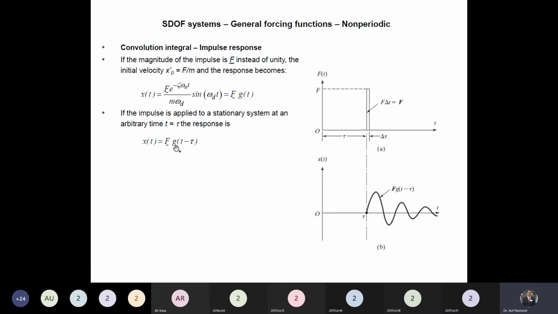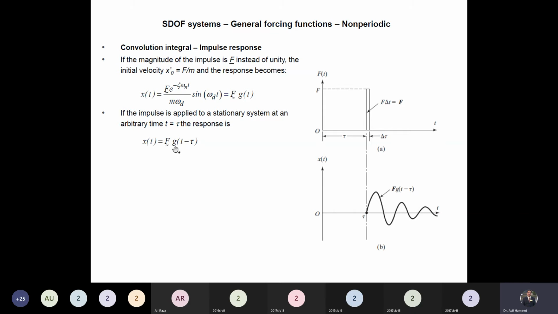This function will have some value when t is equal to tau, and it will be equal to 0 for all other t values. Do you understand? This is the mathematical way to write the function. This is the Dirac delta function. Previously, the impulse was acting at t equal to 0. Now the impulse is acting at t equal to tau.